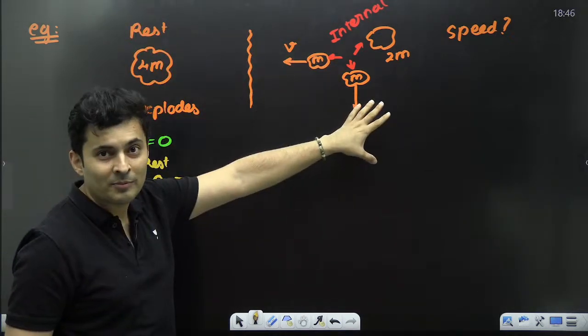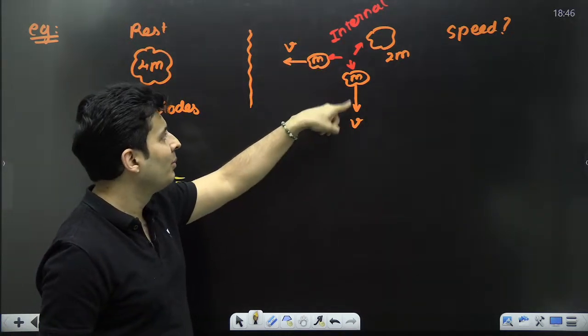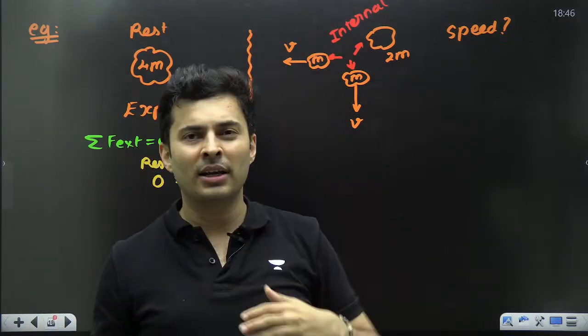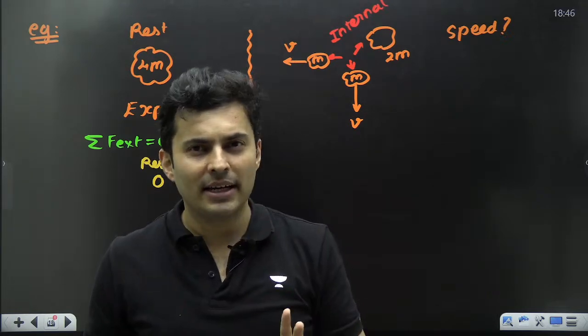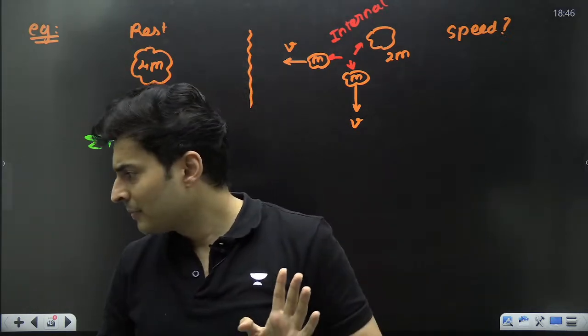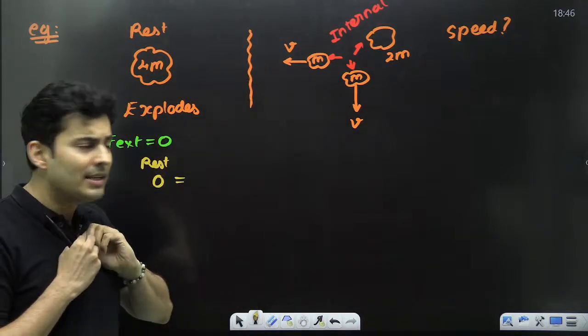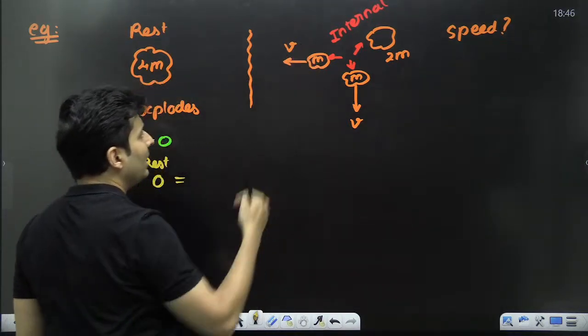Here comes the problem. This momentum is somewhere, this momentum is somewhere, this is somewhere. One way is to use Pythagoras, geometry and all that. The other way is to use the IJK method. If you use IJK, I think it will be easy. So what is the momentum of this guy?